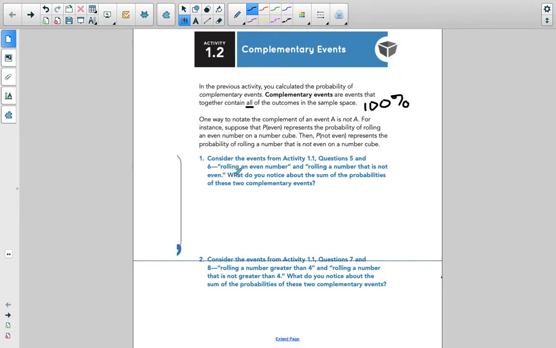And so right away they go into number one, we're rolling a six-sided die, and you go back to activity 1.1. I didn't assign that to you because that was kind of a duplicate of what we did with the Khan Academy. I'm trying to mix it up a little bit so you're not doing too much in the book. So we're rolling a six-sided die, not dice. That would mean more than one. That's plural, but this is die.